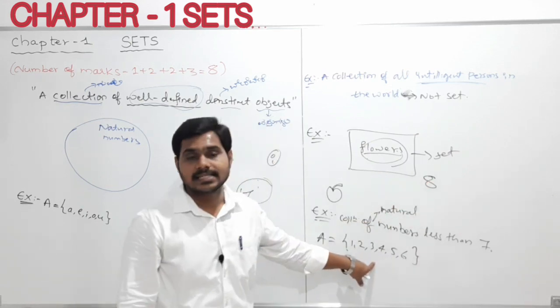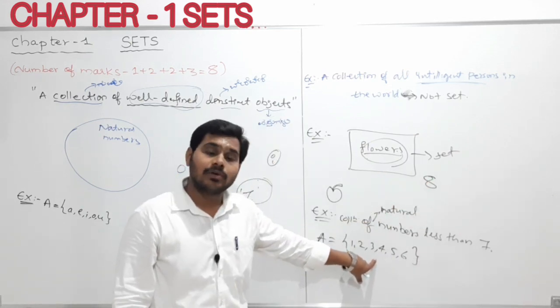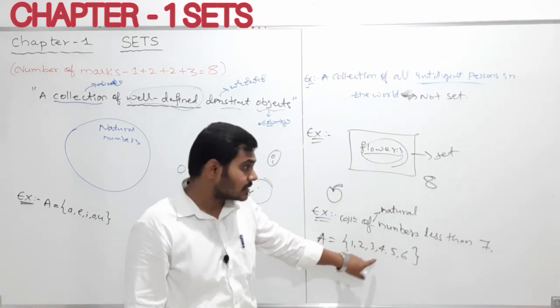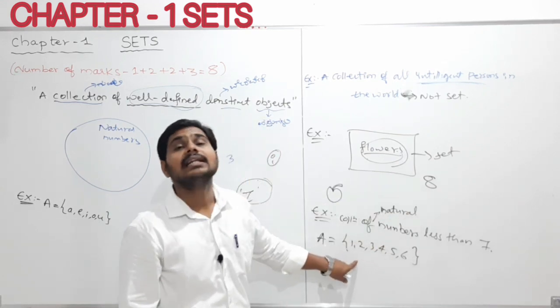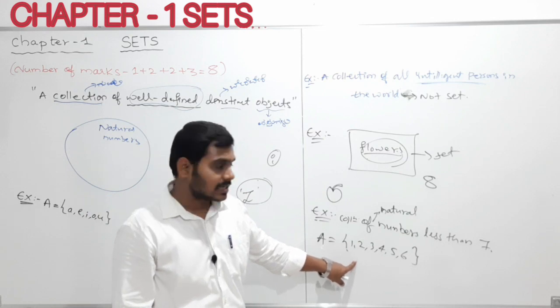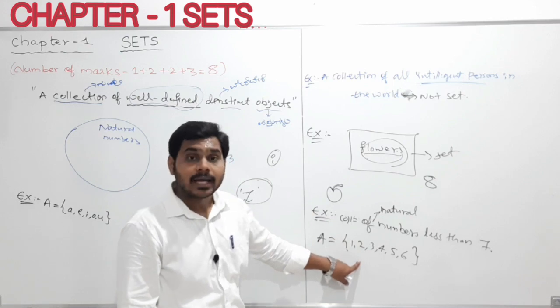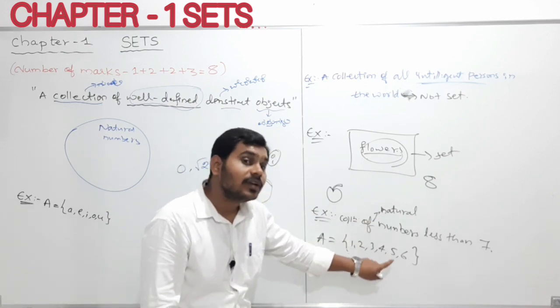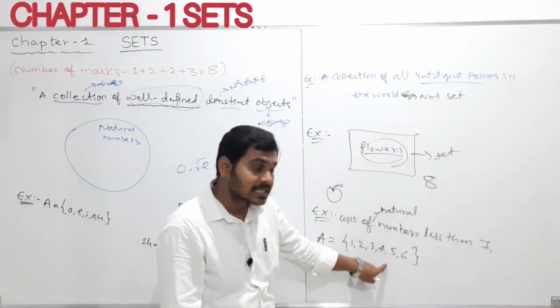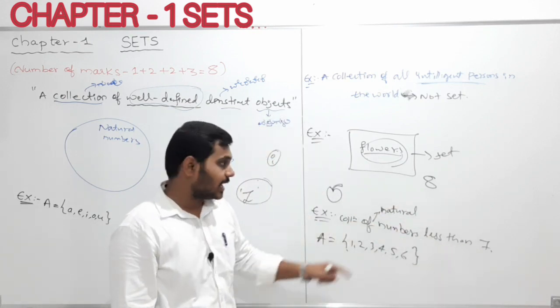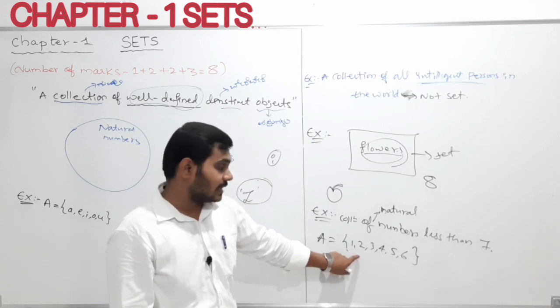and if I ask you whether 8 is contained in this set, what is your answer? Obviously, your answer is that 8 will not be contained in this set, in this collection. Why? Because this is a set which contains the natural numbers less than 7. 8 is greater than 7. So therefore 8 will not be there in this set.